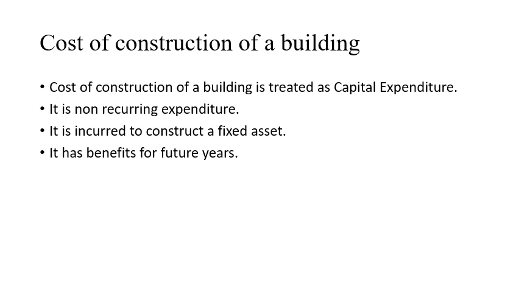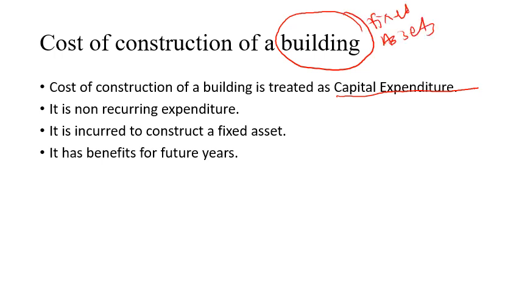Next example, cost of construction of a building. Cost of construction of a building will be treated as capital expenditure. So you are constructing a building. Building is what? It is a fixed asset. That means which activity is that? It is investing activity.